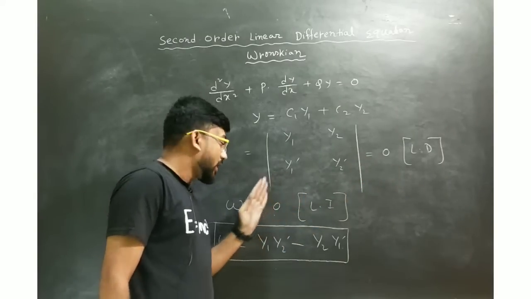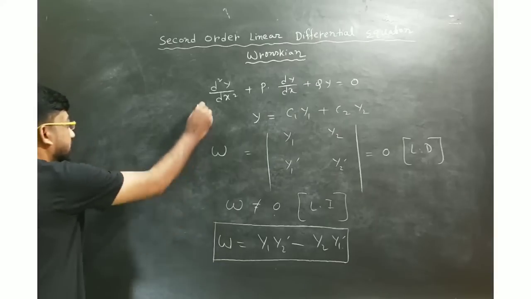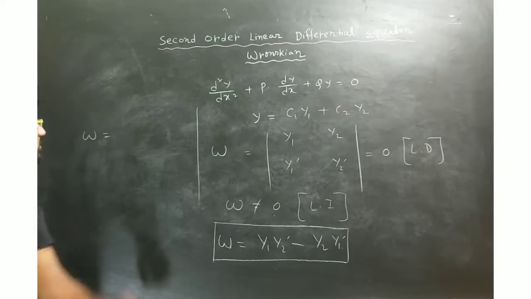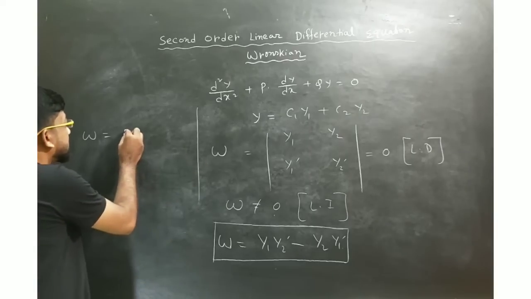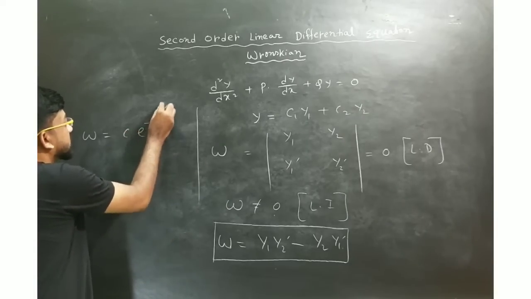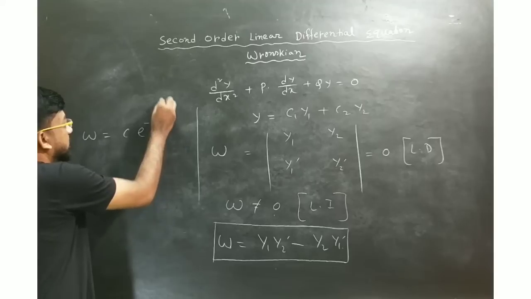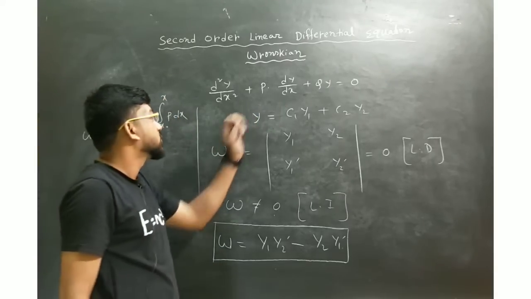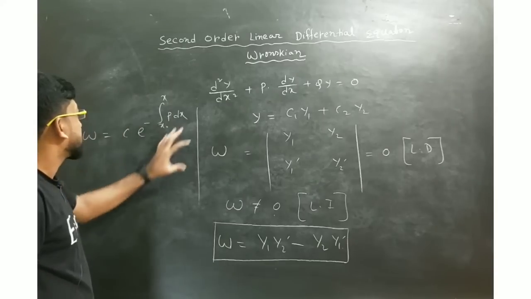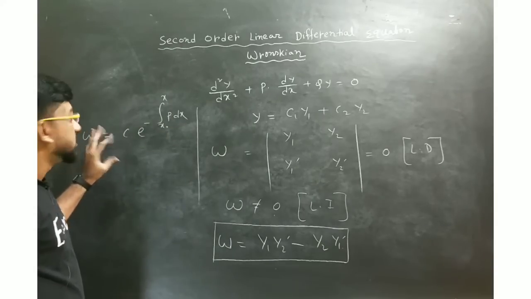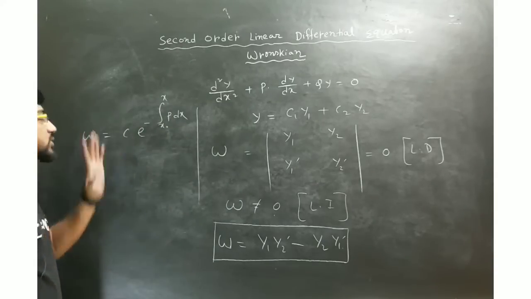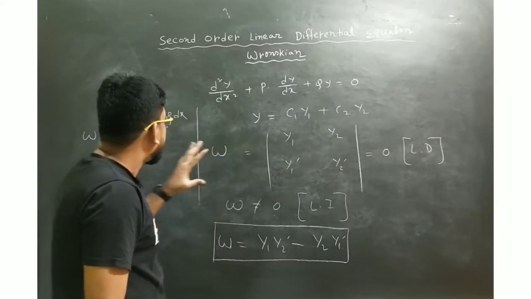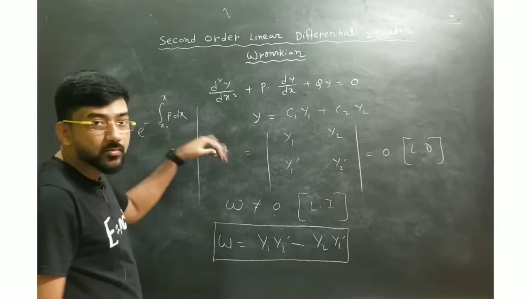Another definition of Wronskian is also there. In that case we can write the Wronskian in this way, that is W = c e to the power minus integration from x0 to x of p dx, where this is your p. Sometimes we need the Wronskian in this way also.